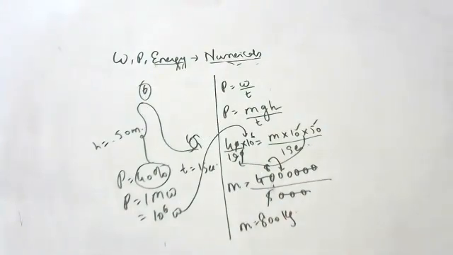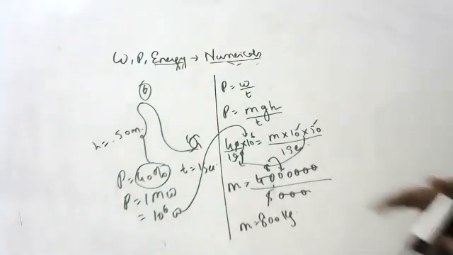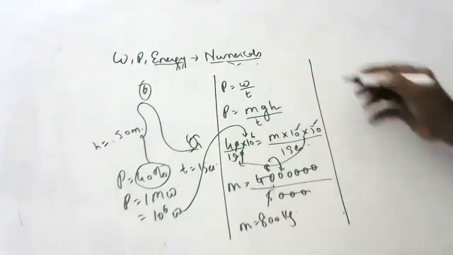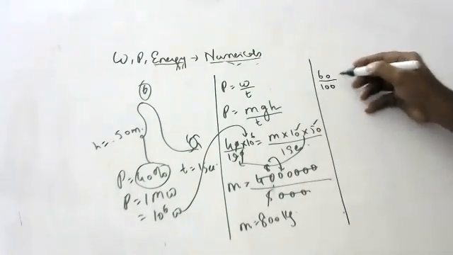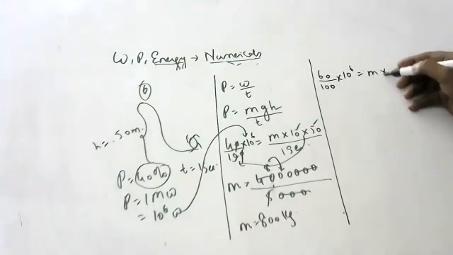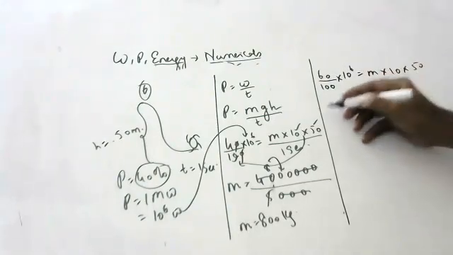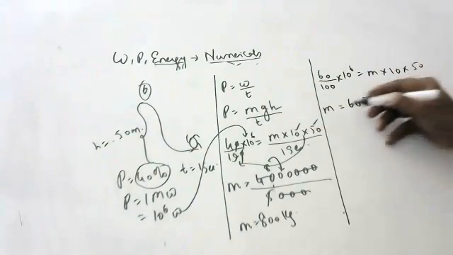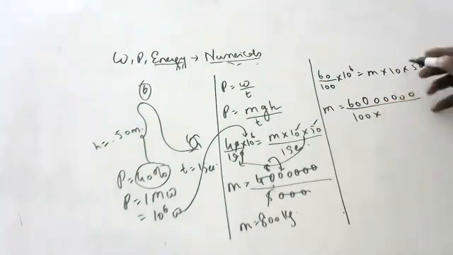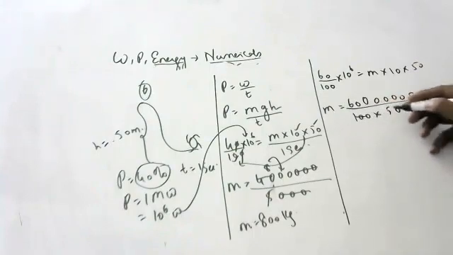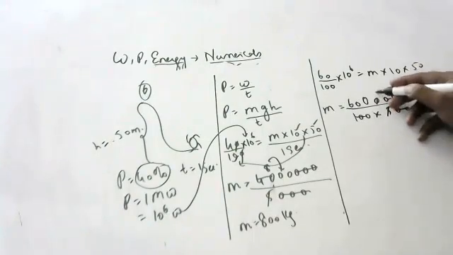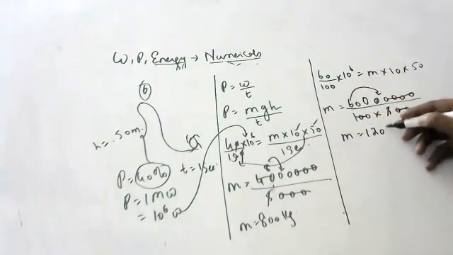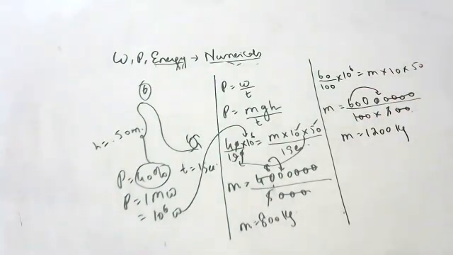How much, children? 800 kg of water, because it is 40% efficient. I got it like this, no? Let's check once, children, because there is a mistake. Let's check with 60. 60 into 10 to the power of 6 by 10 into 50, and 500 will come down. 5 2s are 10, 6 into 2 is 1200 kg. Let me check. That is also wrong, children.